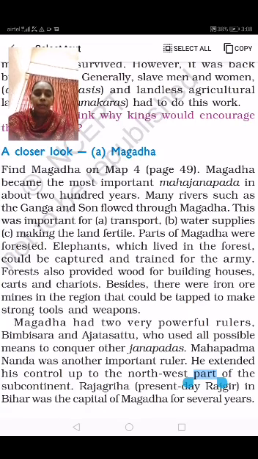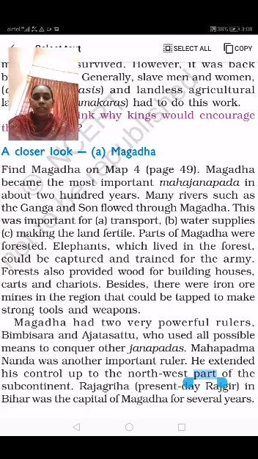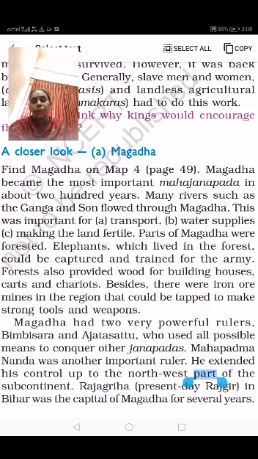Besides, there were iron ore mines in the regions that could be tapped to make strong tools and weapons. By using iron, the people also started to use strong weapons in the battlefield. So how did Magadha become a very powerful kingdom? Because powerful rulers ruled the kingdom.